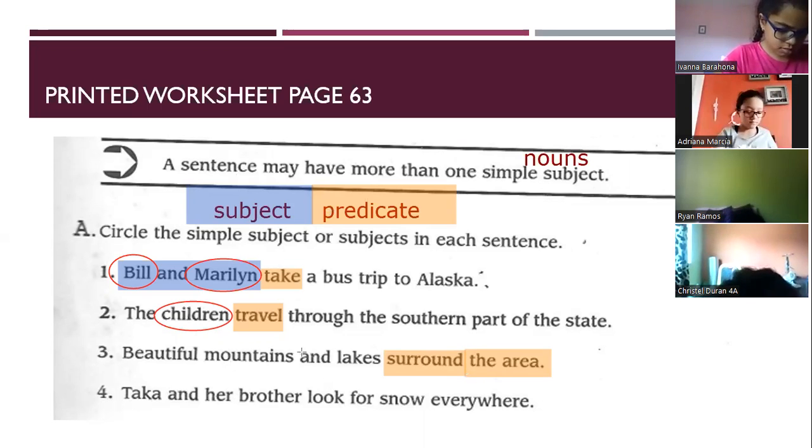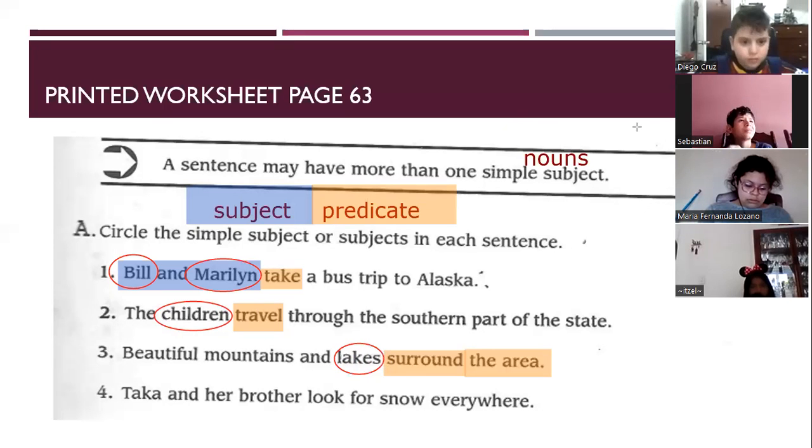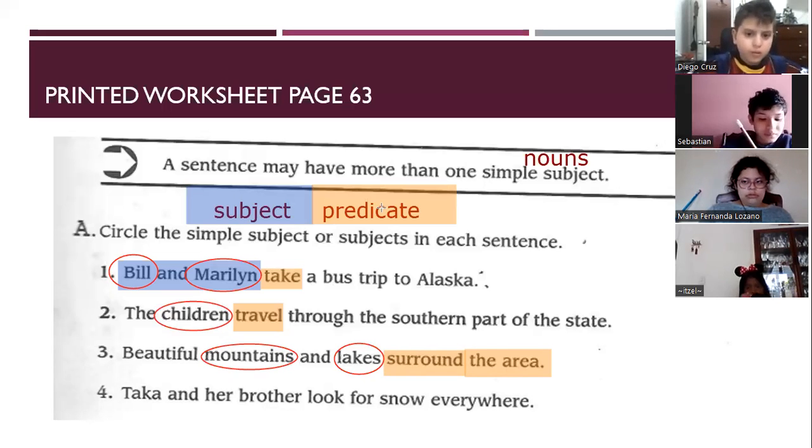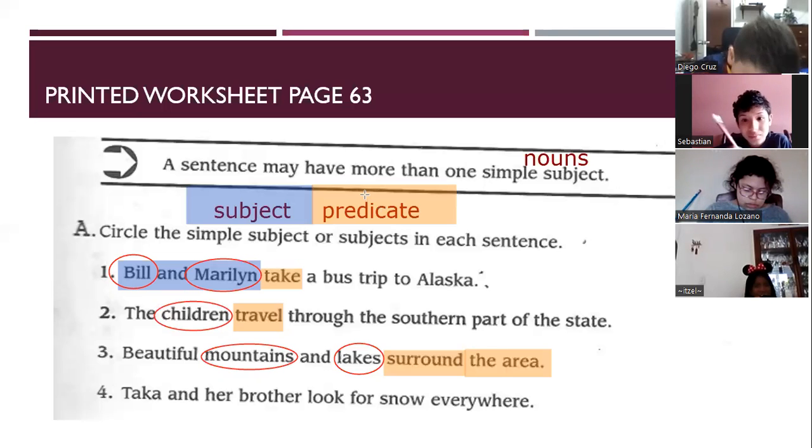What are the nouns in the subject? Beautiful is an adjective. Lakes, yes. Mountains also. Mountains and lakes. So this sentence has compound subjects because there are two subjects in this sentence.